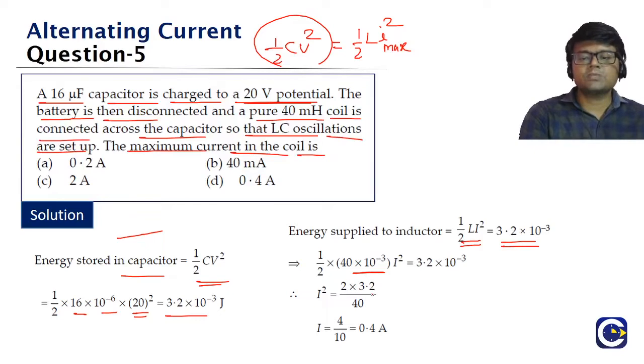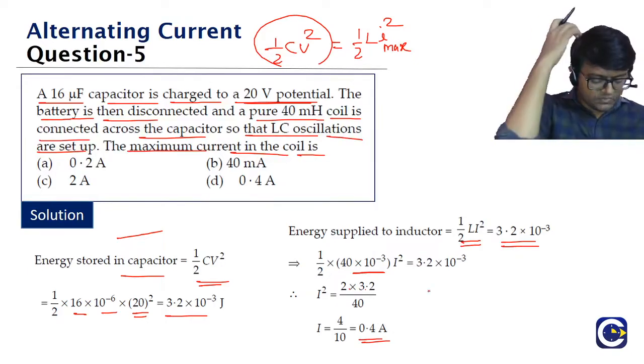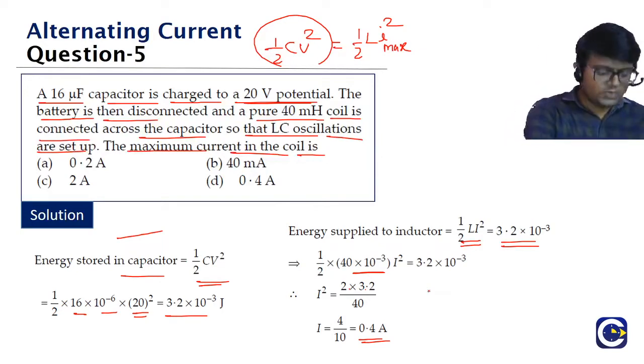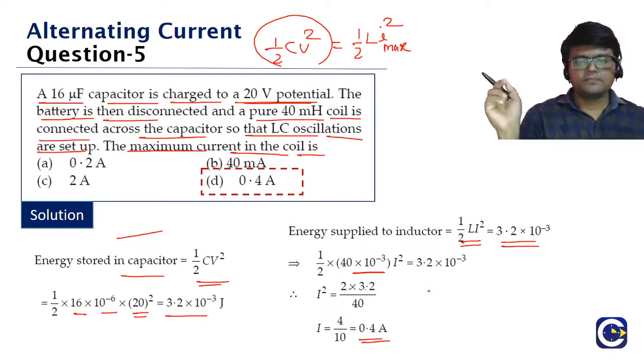So I square will be coming as what, guys? 2 into 3.2 by 40. We'll have to take a root of it. If you take a root of it, then the value of I is going to be 4 by 10 or 0.4 amperes. Check it, guys. What is the answer? 0.4 amperes. Okay. These are straight questions, guys, but we have to be careful about the number part.